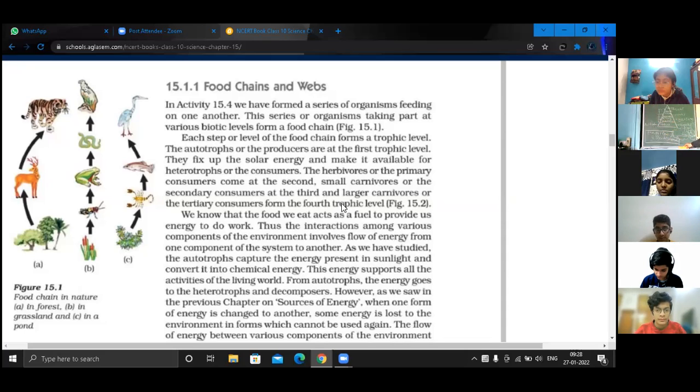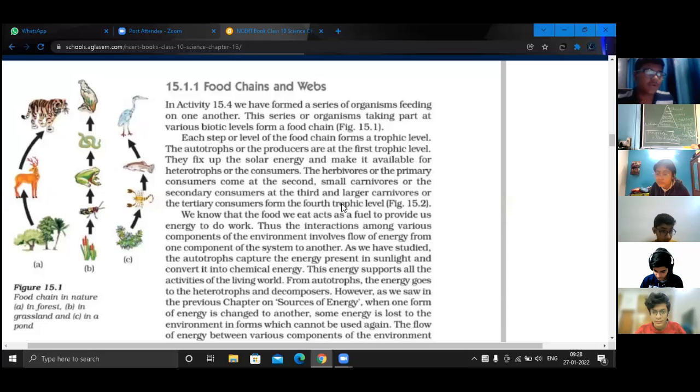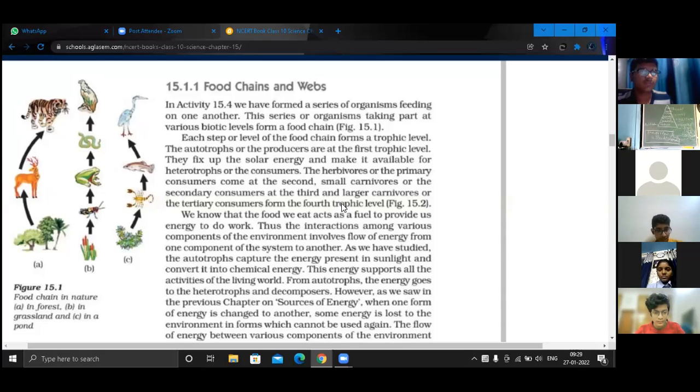Why do you think that this pyramid has the largest stage for the producers? Why is it said like this? Ma'am, because producers are very important, they are the ones who produce the food. Producers are the most important part of a food chain. They are getting food. And because they are in a hefty amount.